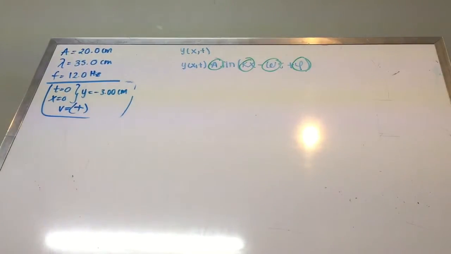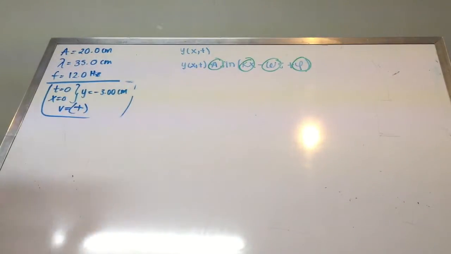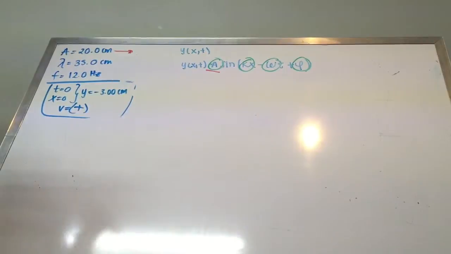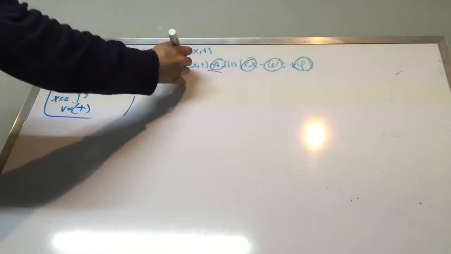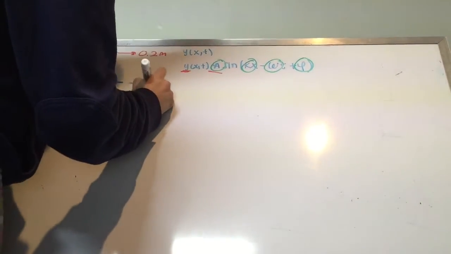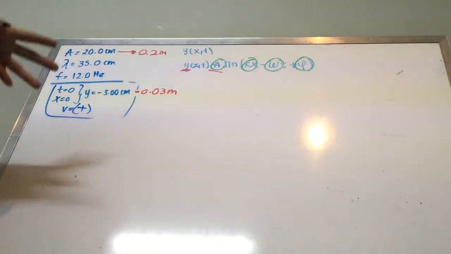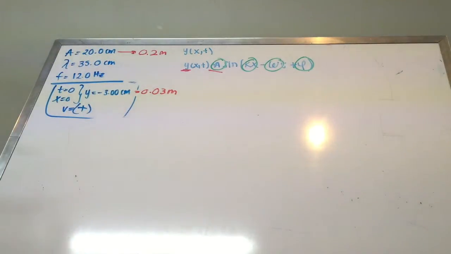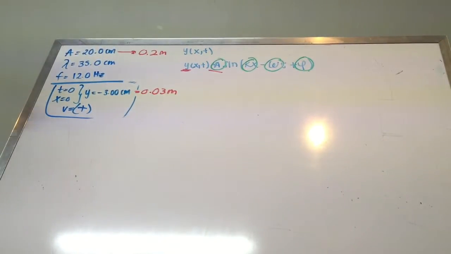So as we want to work everything in the same measurements or units, we're going to pass the amplitude, that is the one right here, 20 centimeters, so it's going to be 0.2 meters, and the y, that is going to be the one that we're going to substitute right here, this will be equal to 0.03 meters, right? Now we're going to know that when we have our y equal to 0.03 meters, the x and the time will be equal to 0.